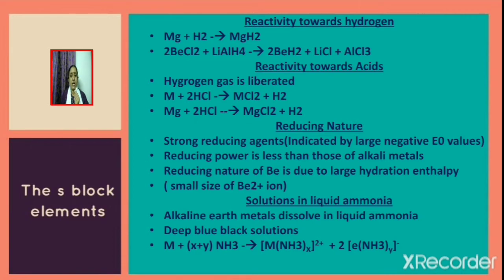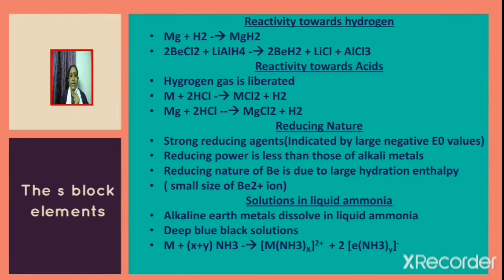Next, we shall see how beryllium hydride BeH2 is prepared. It is prepared by the reaction of beryllium chloride with lithium aluminium hydride LiAlH4. Along with BeH2, the products obtained are lithium chloride and aluminium chloride. Reactivity towards acids. We know that metals react with acids to give salt and hydrogen.